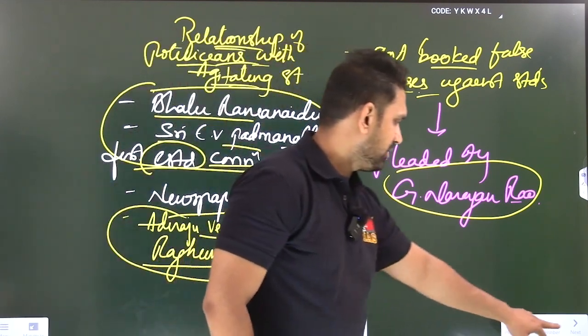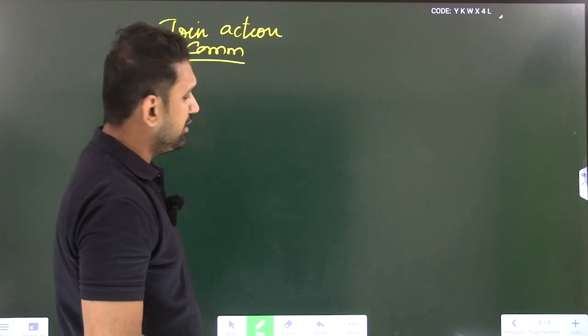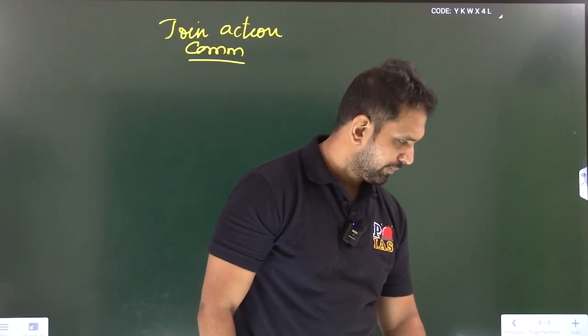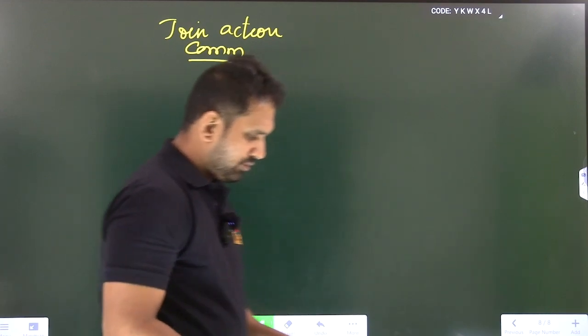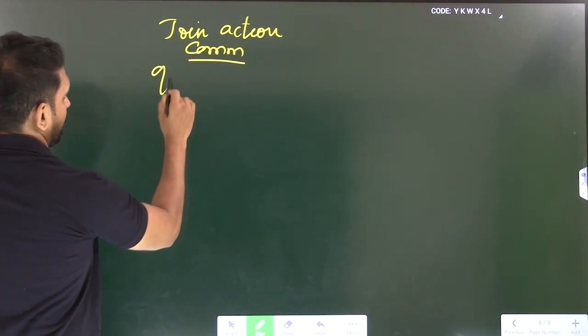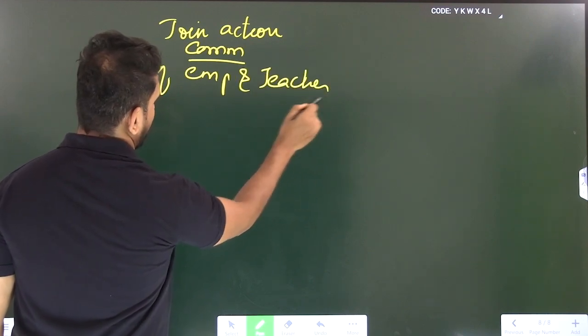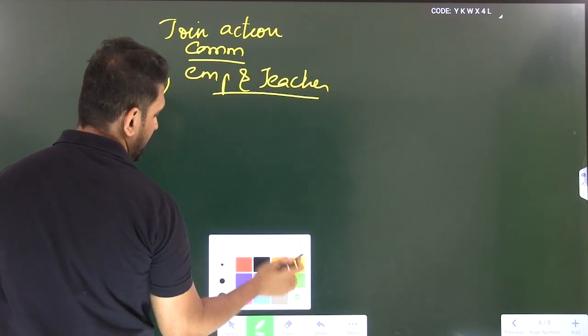Then the Telangana Joint Action Committee. The Joint Action Committee of Employees and Teachers was formed later on. In parallel, these events were going on.